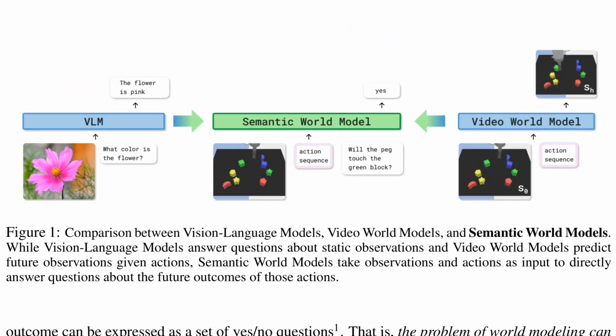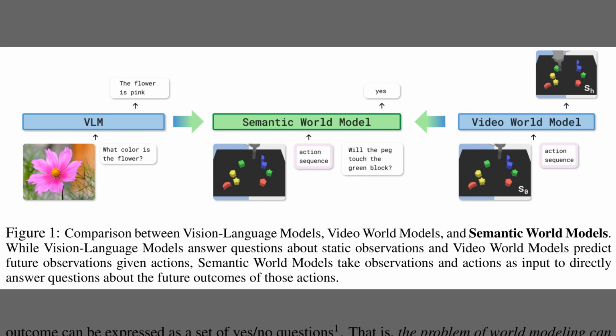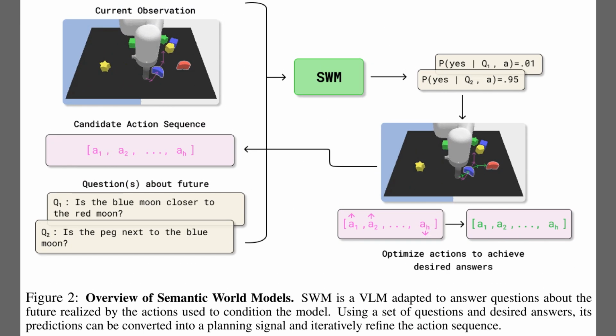Alright, the previous segment set the motivation for predicting future semantics. Figure 1 contrasts 3 options. A vision language model answers questions about a single image, which is like saying the flower is pink. A video world model predicts future frames from an action sequence. The semantic world model instead takes the current scene and proposed actions, then answers outcome questions directly, so it returns yes or no to prompts like will the peg touch the green block. So Figure 1 contrasted modeling choices.